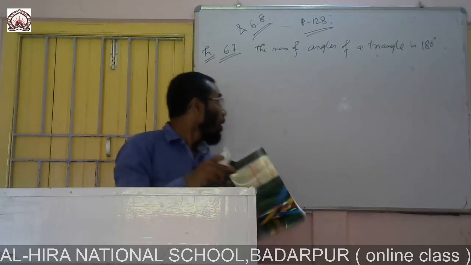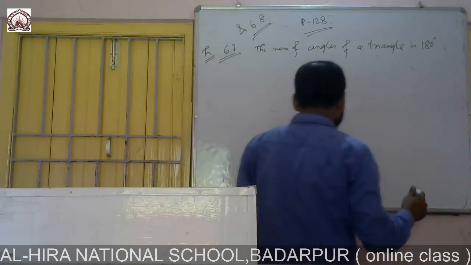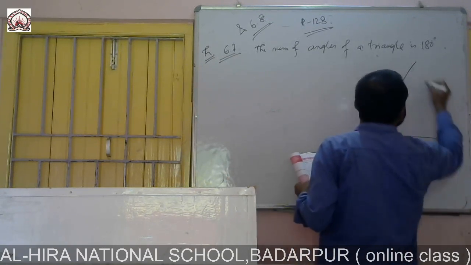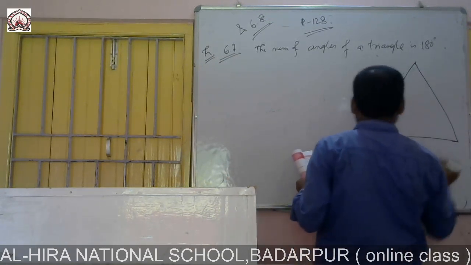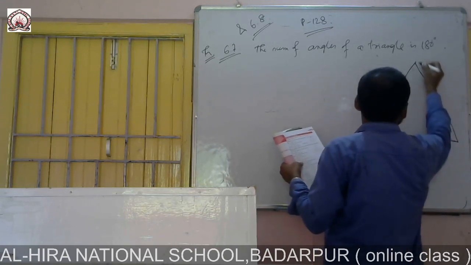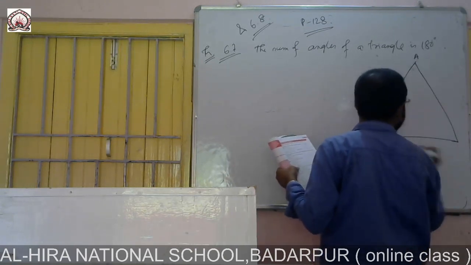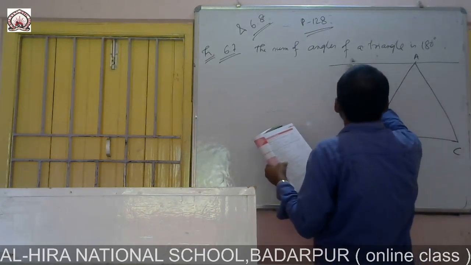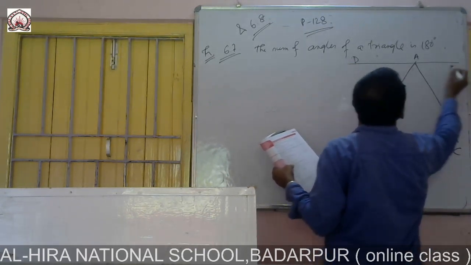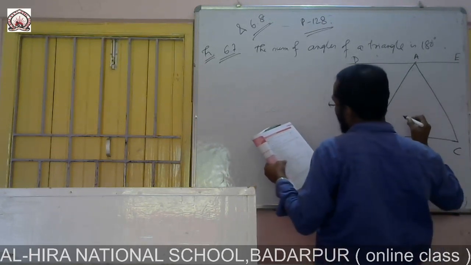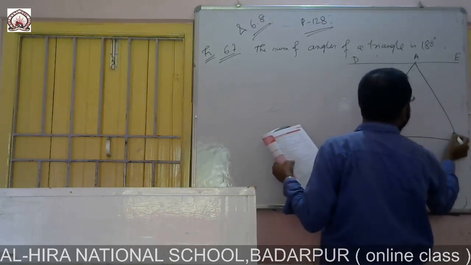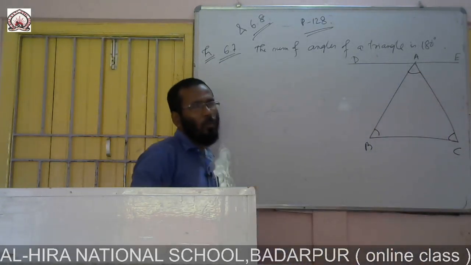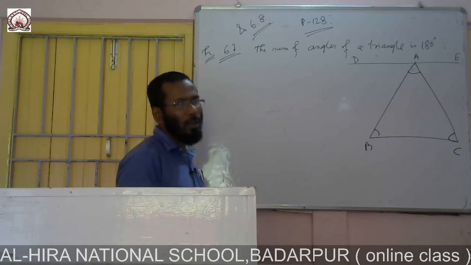So, proof. Here we are drawing a figure. This is a triangle ABC, and we are drawing a line here, and this one is D and E. In the book it is given in one way, but I am doing it in another way.